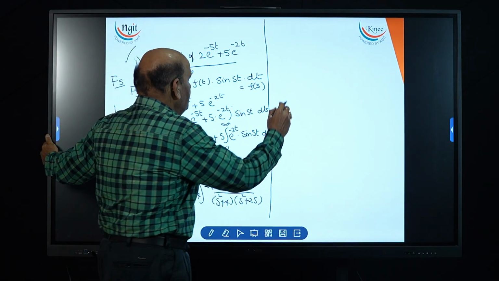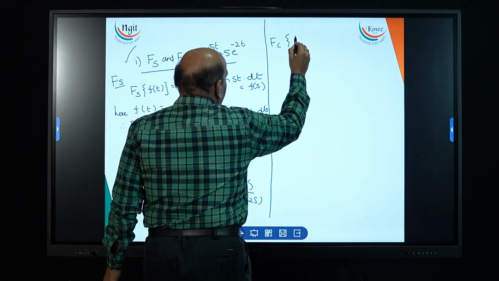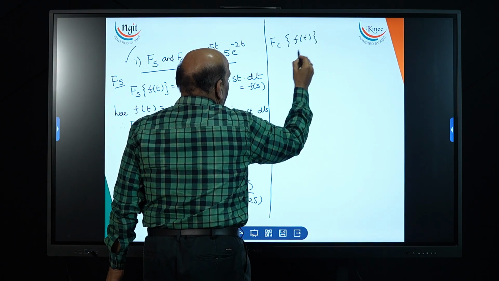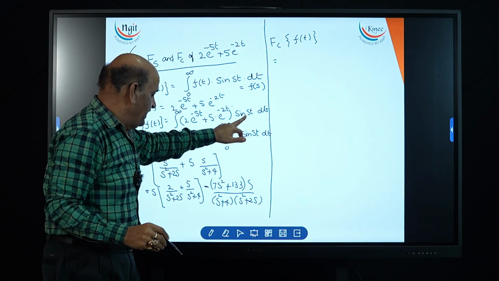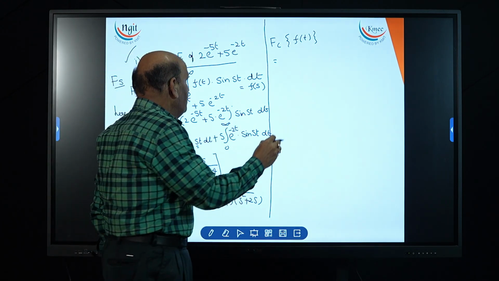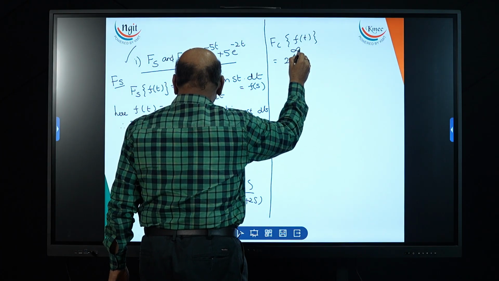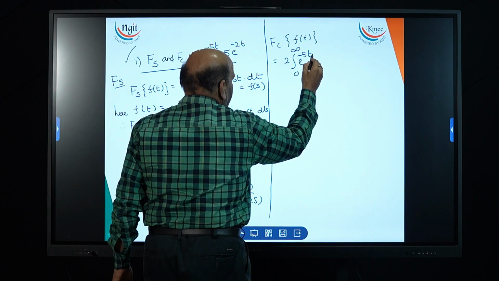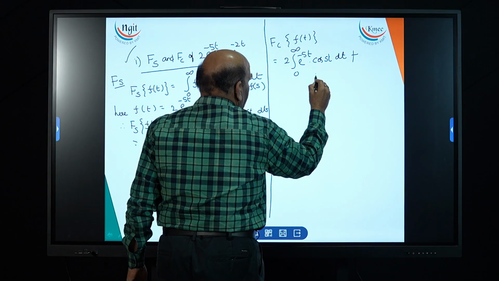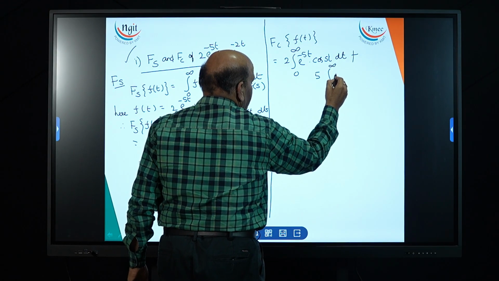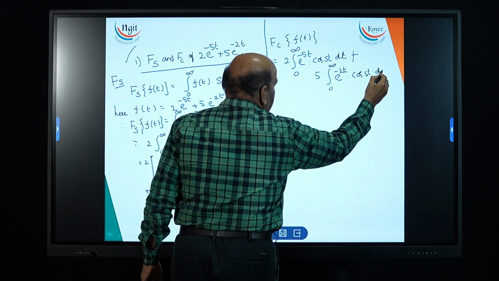This is the Fourier sine transformation of that given signal. Now if you go for the Fourier cosine transformation of the signal f of t, already we have done it like this, so directly we go for it: in place of sin st, we will get cos st. That is equal to 2 times the integral from 0 to infinity of e power minus 5t into cos st dt, plus 5 times the integral from 0 to infinity of e power minus 2t into cos st dt.